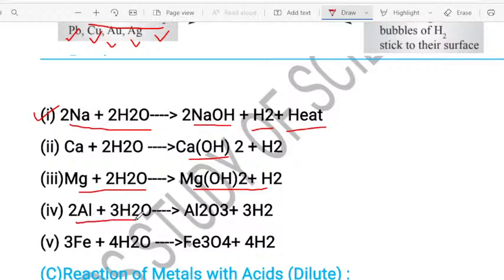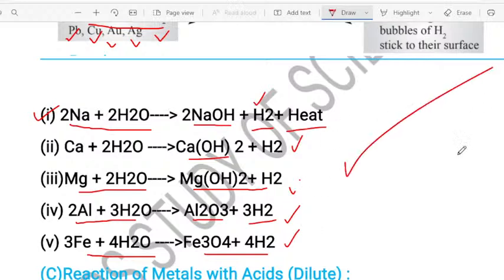Aluminium reacted with the water, it formed aluminium oxide. Here also hydrogen gas is released. Iron reacted with the water, it forms iron oxide and also hydrogen gas is released. So what you want to understand here is, generally when metals react with the water, hydrogen gas is released. You can observe everywhere hydrogen gas is released. And you also know how to test the presence of hydrogen gas. You have understood in the previous lesson. Correct, right? So now I think you're clear with this particular concept, children.